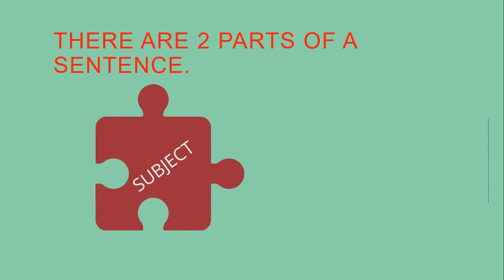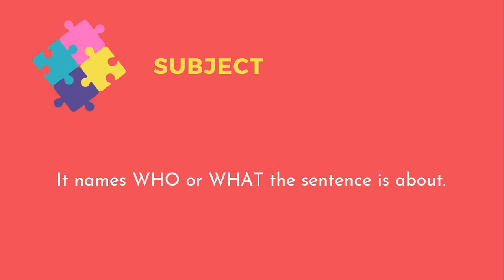Okay, there are two parts of a sentence. The first one is the subject part, and the second one is the action part. Subject is who or what the sentence is about. Just like my dad grows an orange tree. Who?